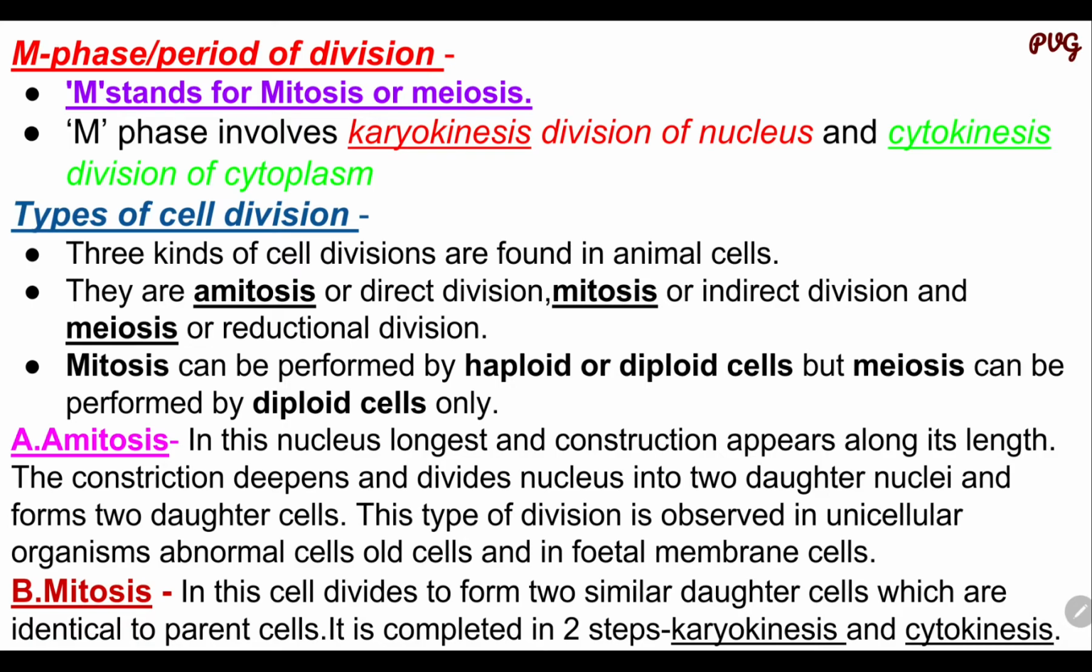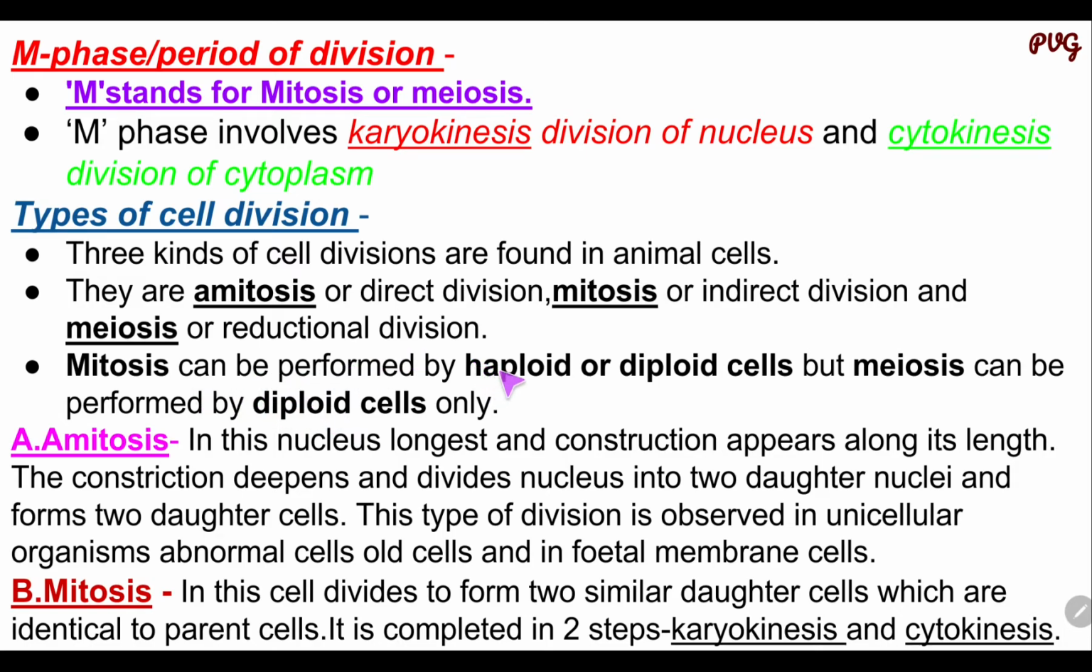And then we study the types of cell division. There are different types of cell divisions which occur in animal cells. First one is amitosis, then mitosis, and then meiosis. Amitosis, also known as the direct division, takes place in unicellular organisms. Then mitosis, also known as the indirect division, and meiosis, also known as the reductional division. We study one by one.